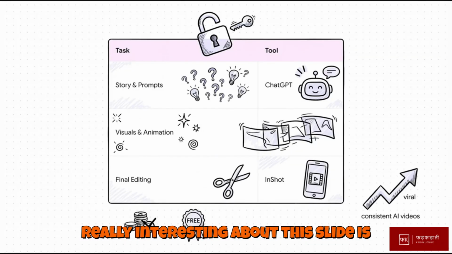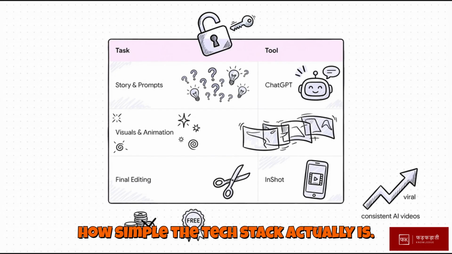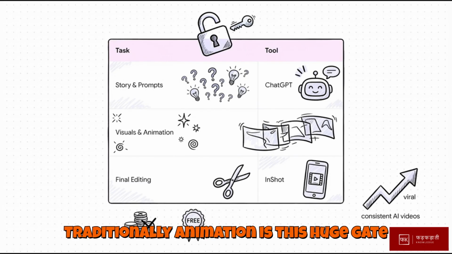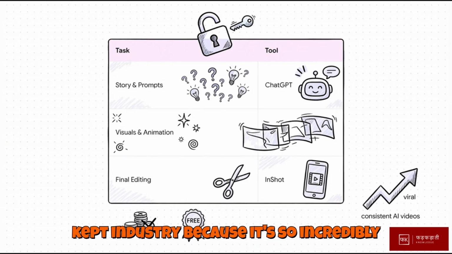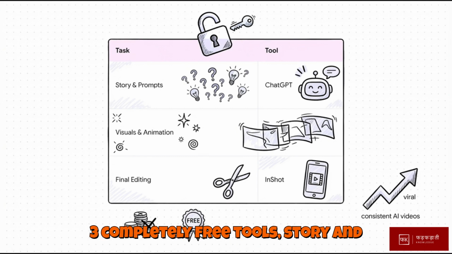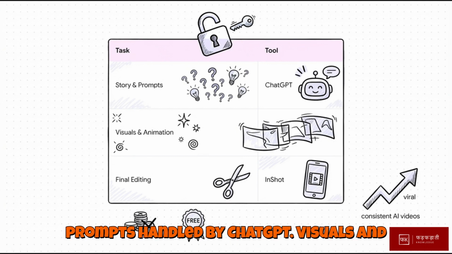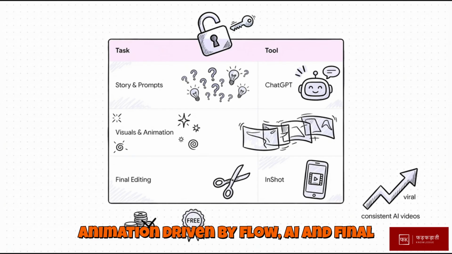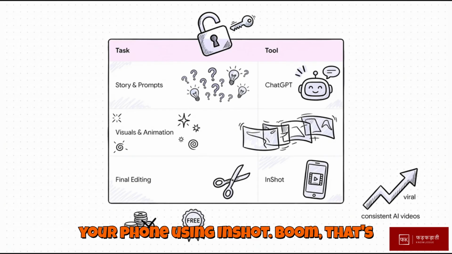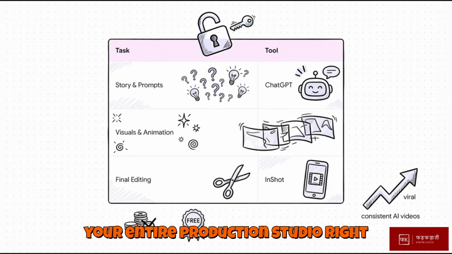Now, what's really interesting about this slide is how simple the tech stack actually is. Traditionally, animation is this huge, gate-kept industry because it's so incredibly expensive. But we're breaking it down to 3 completely free tools: story and prompts, handled by ChatGPT; visuals and animation, driven by Flow AI; and final editing, you can do that right on your phone using InShot. Boom, that's your entire production studio right there.